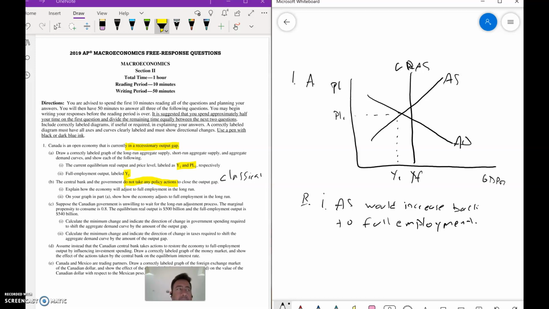If it asked for a Y, you would say resource prices decreased. But it didn't ask for a Y or an explain, so you didn't have to. And then 2, on your graph, show what happens. So graphically, we would do this. Label that AS1. Actually, since those are 1s, you can't do that. So nope. We would label this AS2. And we would mark over here as PL2.